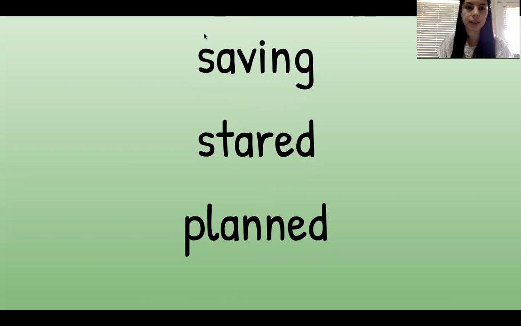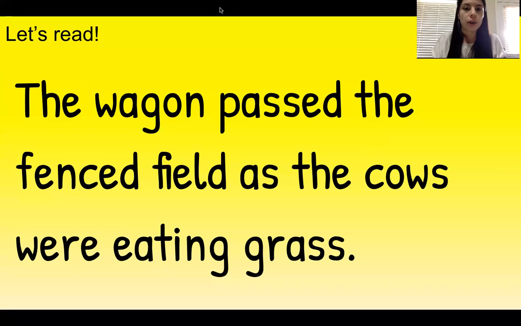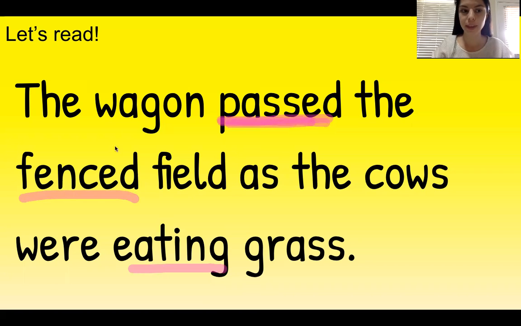All right, your turn. Ready, think. Saving, stared, planned. Sentence time, remember we're going to read scoop by scoop, okay? So let's first underline those words that have ed, ing endings. There's one, two, three. So here we have a double S, so we have passed, passed. Here we have the word fenced, and then here, eating. All right, scoops.